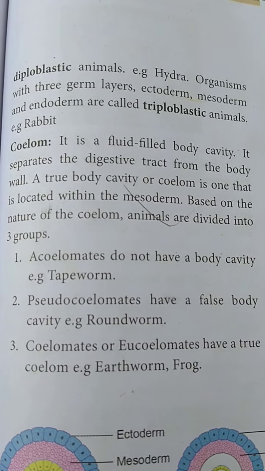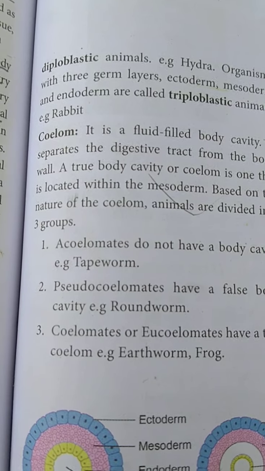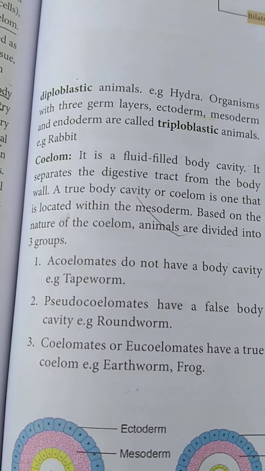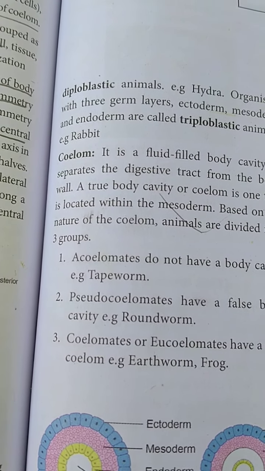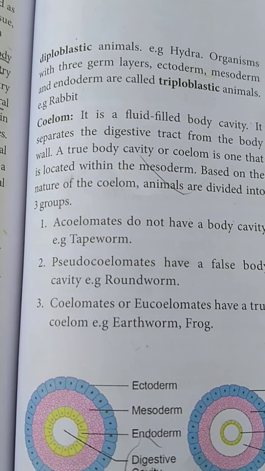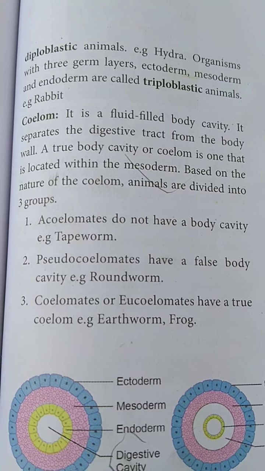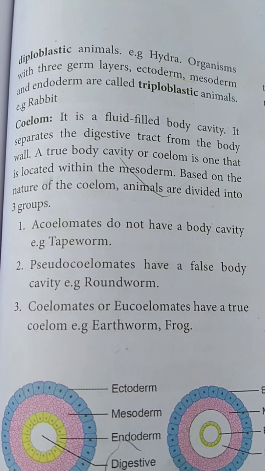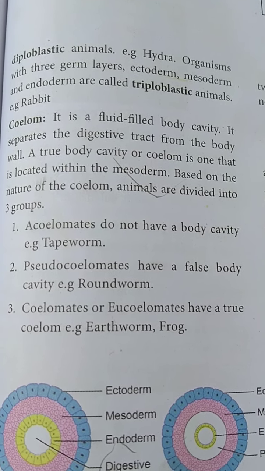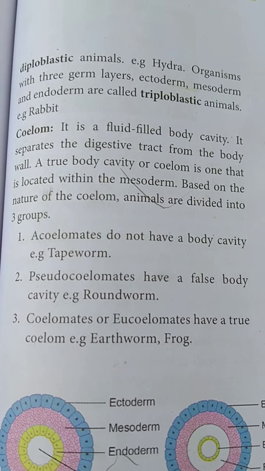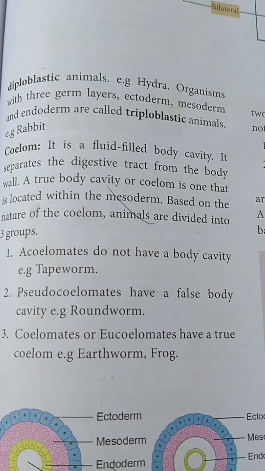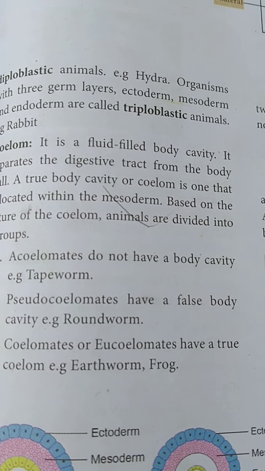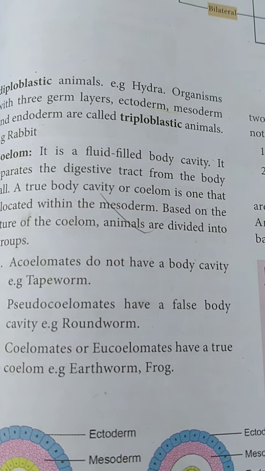So it has a false body cavity. Example is roundworm. The third one is coelomates or eucoelomates. It has a true coelom, and the example is earthworm or frog. You can write any one, or if you want you can write both.